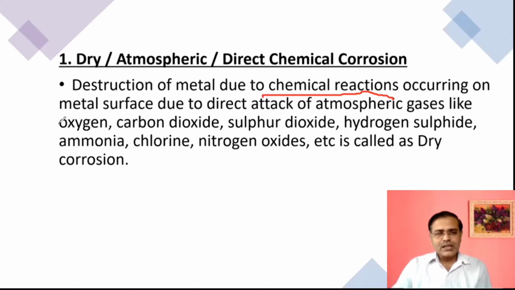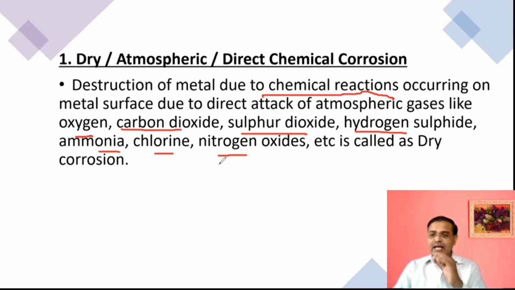These may be oxygen, carbon dioxide, sulfur trioxide, hydrogen sulfide, ammonia, chlorine, etc. Many other gases may also attack the metal, and that's why it is said to be dry corrosion.